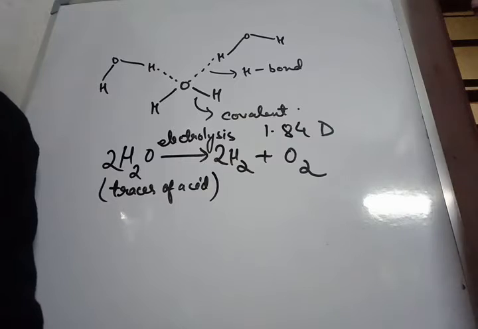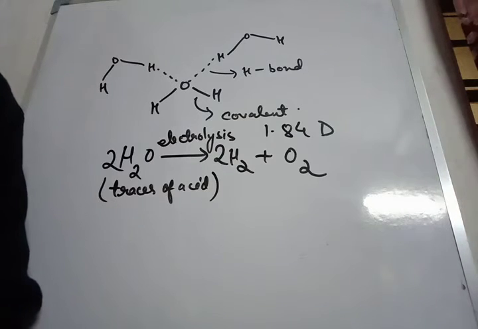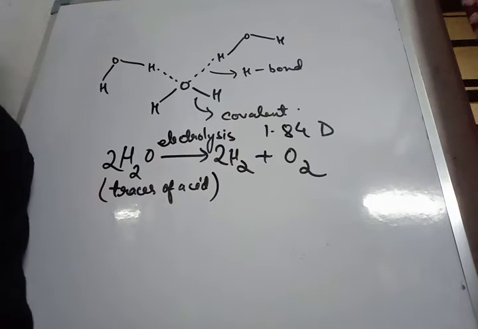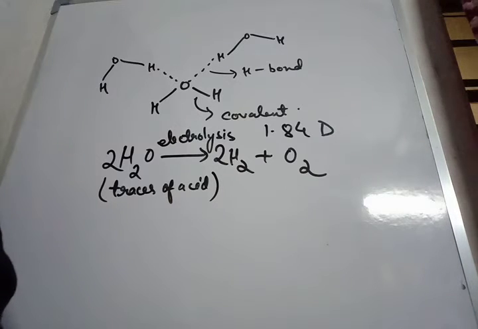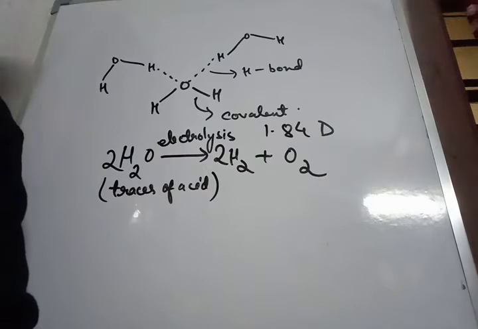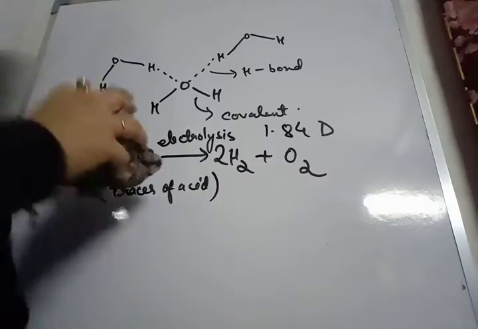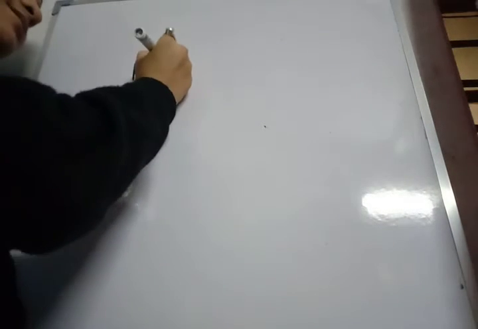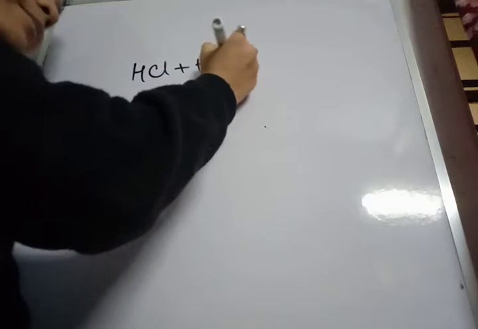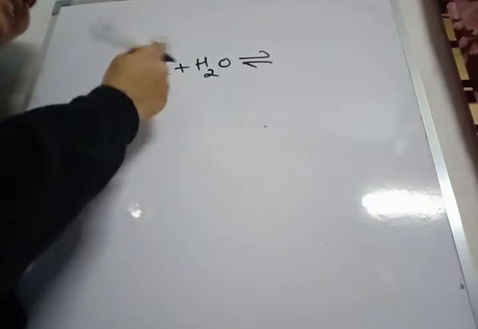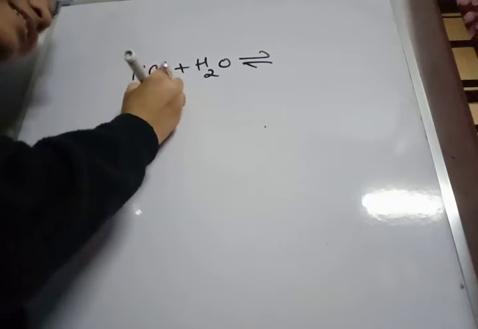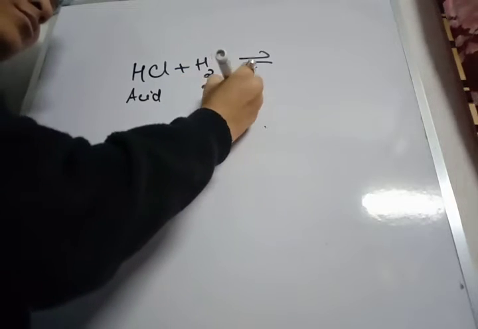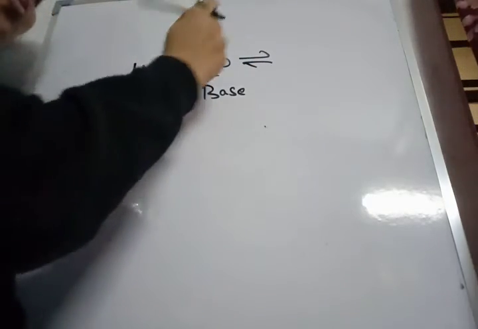Next, the amphoteric nature of water. According to Bronsted-Lowry theory, water can act both as an acid and a base. According to the Bronsted-Lowry concept, acids are proton donors and bases are proton acceptors. Water in the presence of HCl will act as a base, because HCl is a strong acid and will donate a proton to water.